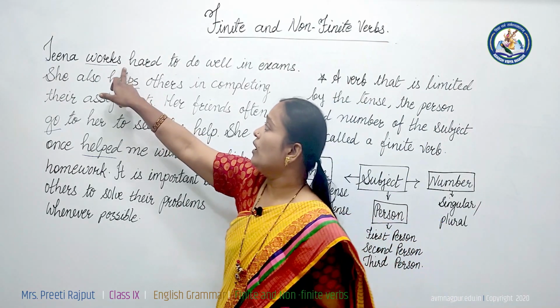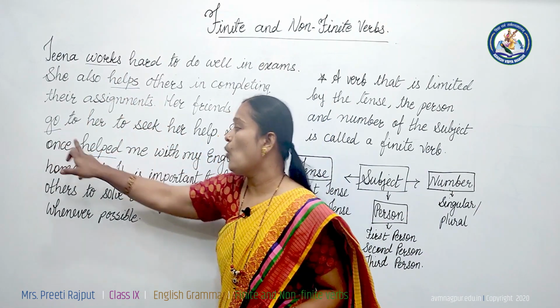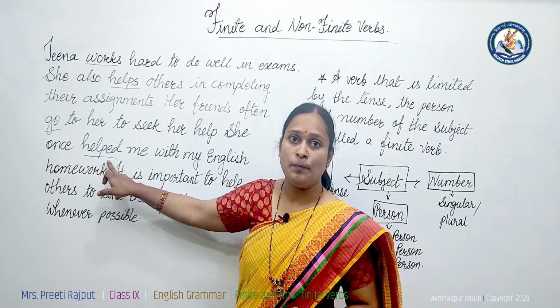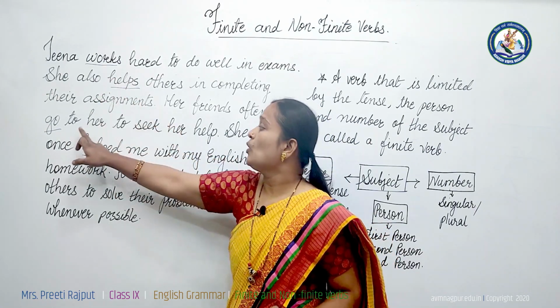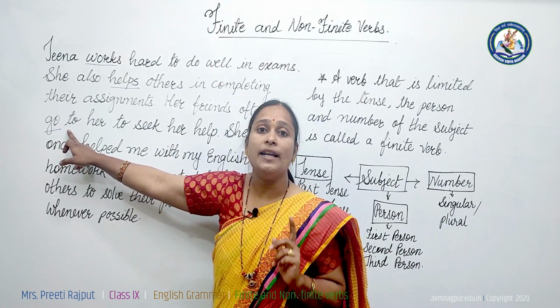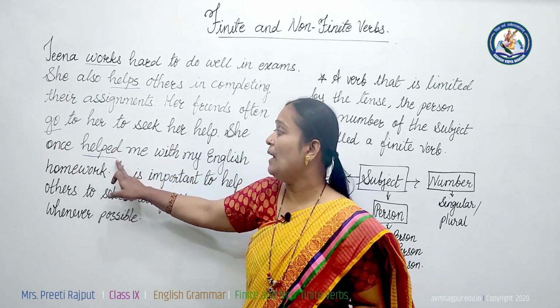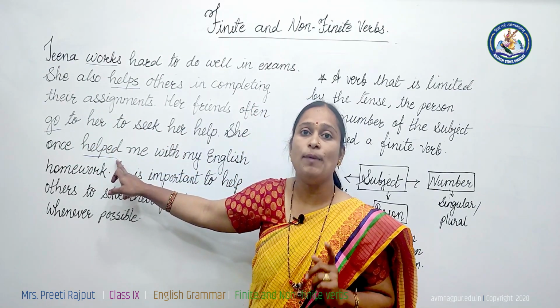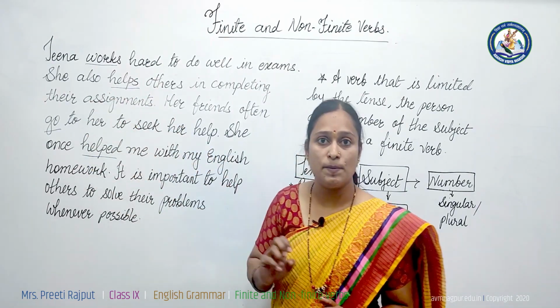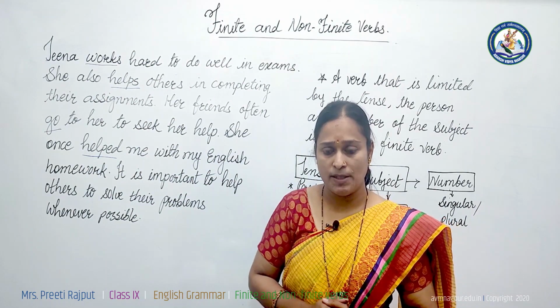Friends, this works, helps, go, helped. These are main verbs in the sentences. Works, helps, go, help. These verbs are in present tense, and helped is in past tense. These underlined verbs are finite verbs. Now, what are finite verbs?